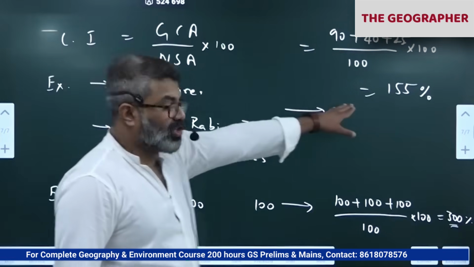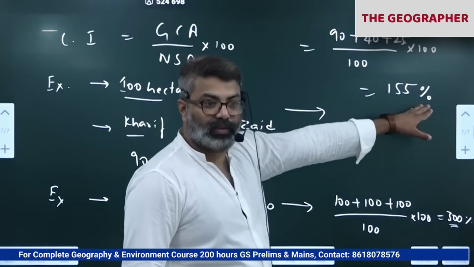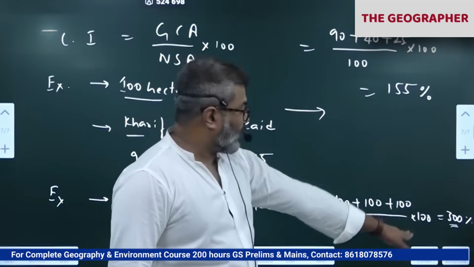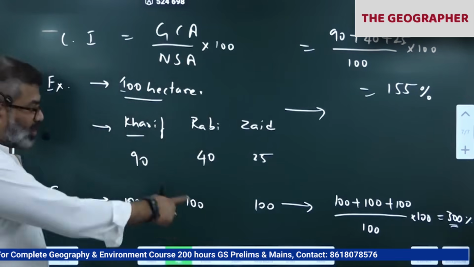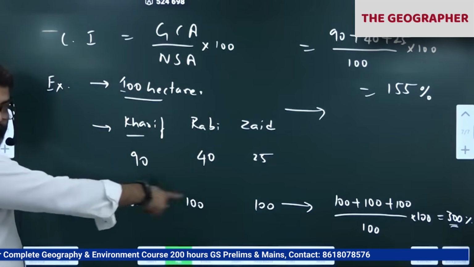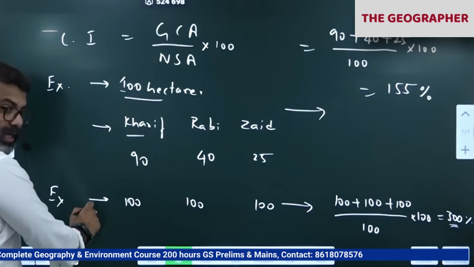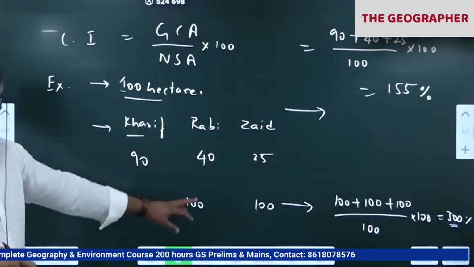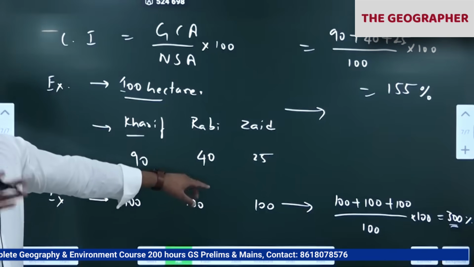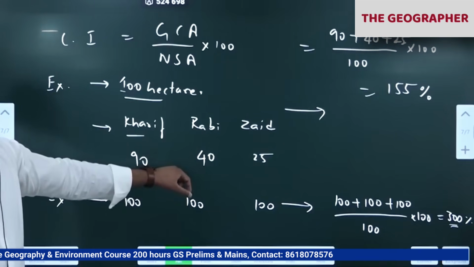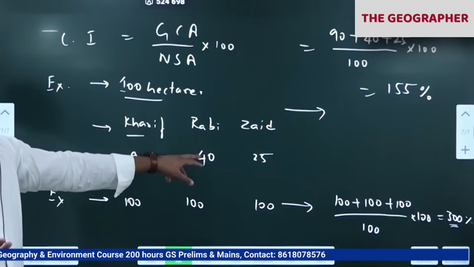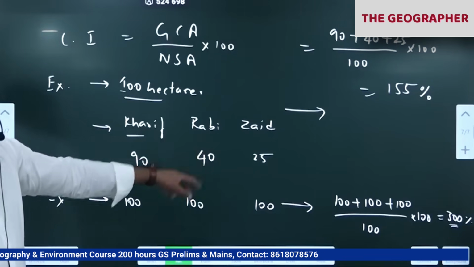I'm saying on an average, cropping intensity in the country is 155% as of now. The maximum we can go is 300%, where we cultivate all, which is not possible. This is not a practical example that I have given here. But many countries are trying to increase their cropping intensity, like Bangladesh, for example. Agricultural nation. Pakistan, for example. Agricultural. Correct. They have to cultivate, otherwise they will not get food.